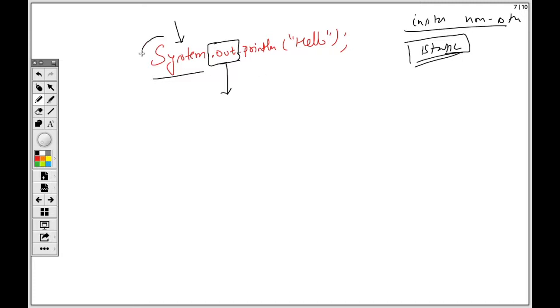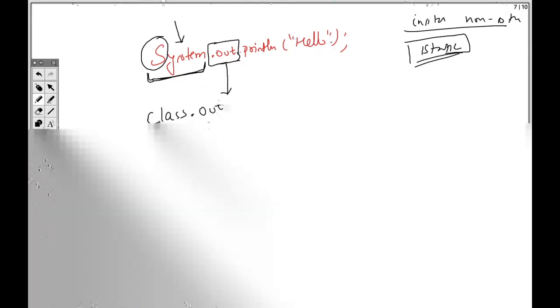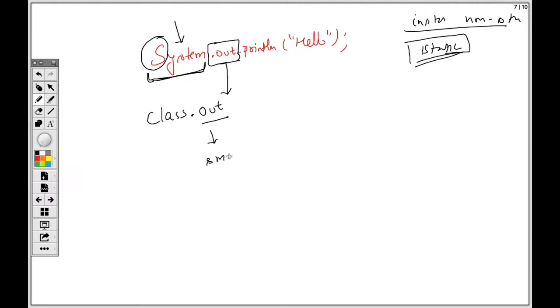So here we can understand, if S is capital, definitely this System is not an object. This System does not have a parenthesis, so it is not a function. And third thing, S is capital. So all of these three conditions led us to understand this is a class. Then with the dot operator, we access any member variable. I am saying out, and we can see this is all in small because it is a single word. So that means it is a variable, it is an object. Whatever it is, it is a sort of variable, but we are accessing it through the class, System.out. So that means it is a static variable.